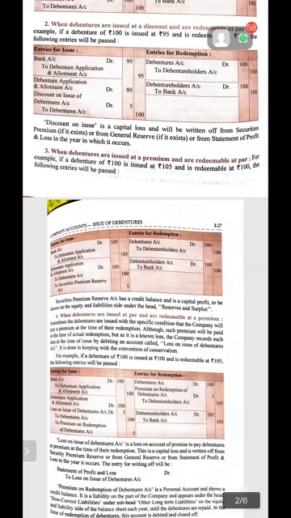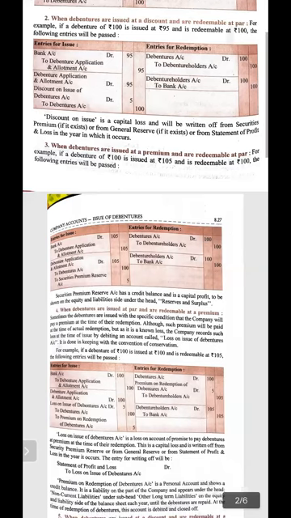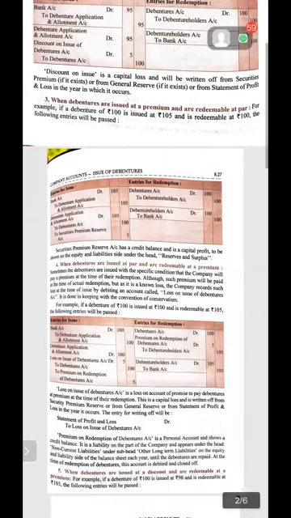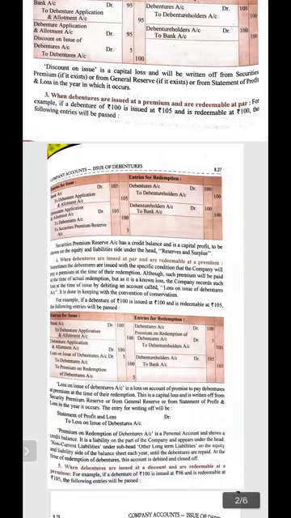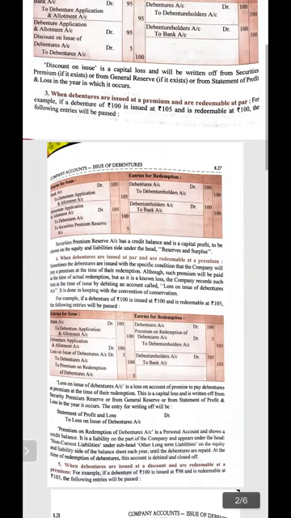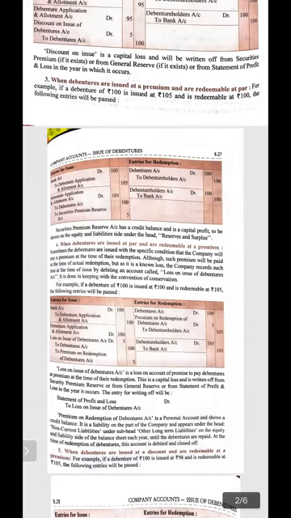The third circumstance can arise when the debenture is issued at premium and is redeemable at par. For example, when the debenture is issued at premium, it means a 100 rupees debenture is issued at 105 rupees and redeemable at par, that is 100 rupees. The entry will become bank account debit to debenture application and allotment account debit. It will be of 105 rupees.